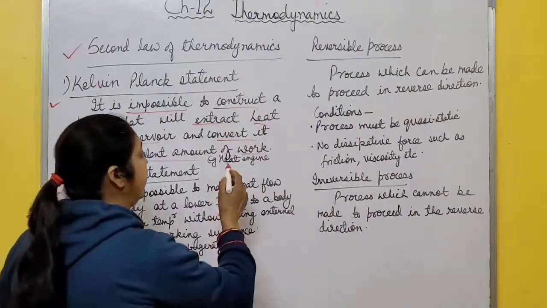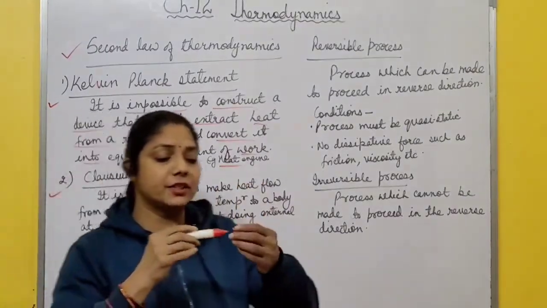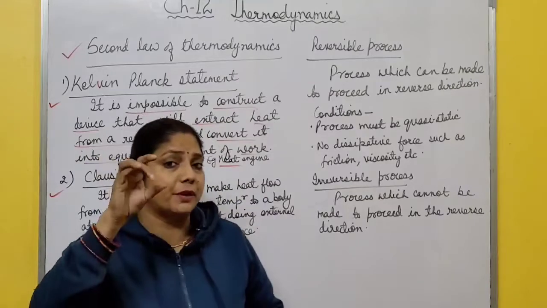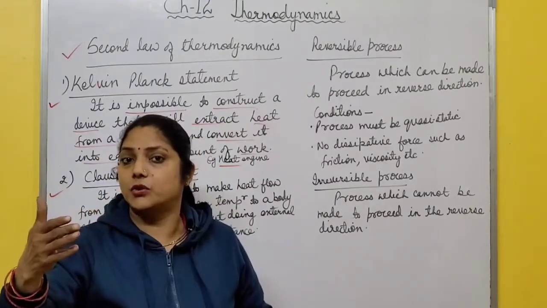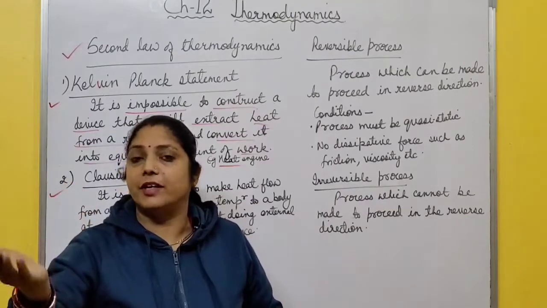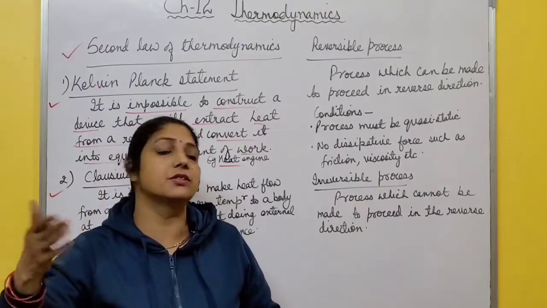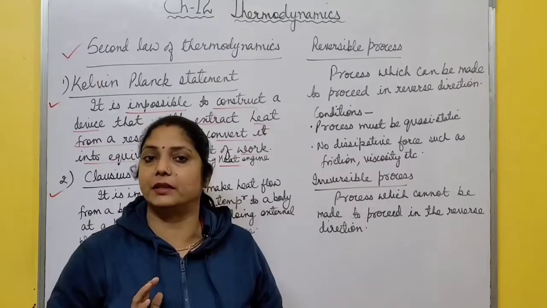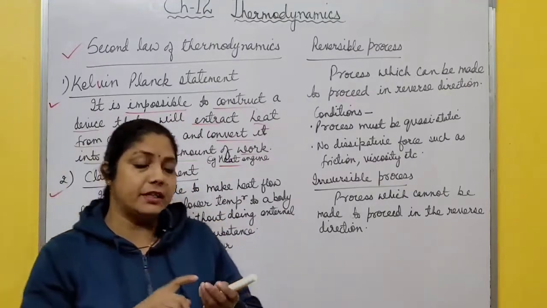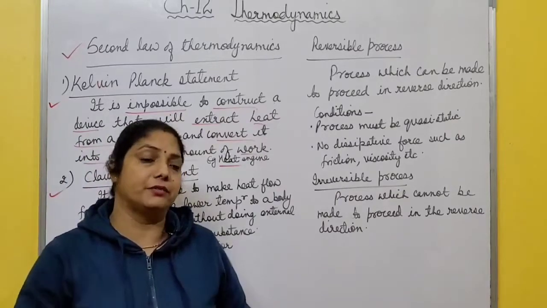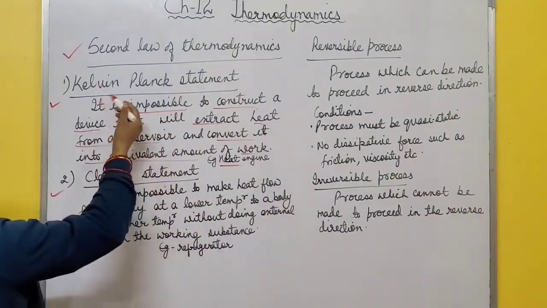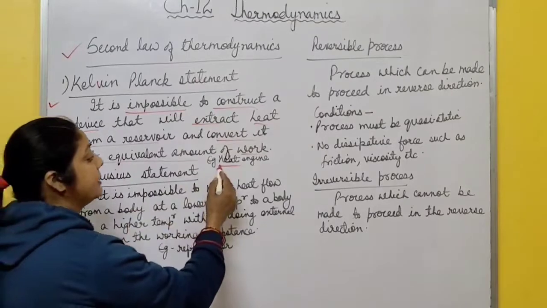For example, heat engine. What happens in a heat engine? The working substance operating in a cycle takes heat from the reservoir or source and converts it into equivalent work. Some part of heat is lost to a sink which is at the lower temperature. There is no heat engine in this universe which will convert all heat into its equivalent work. This is Kelvin-Planck statement. An example is heat engine.